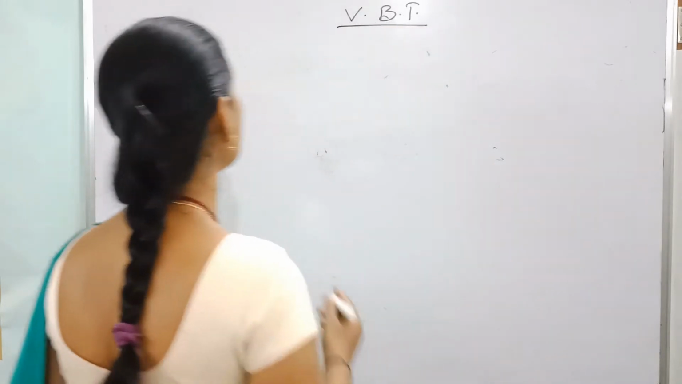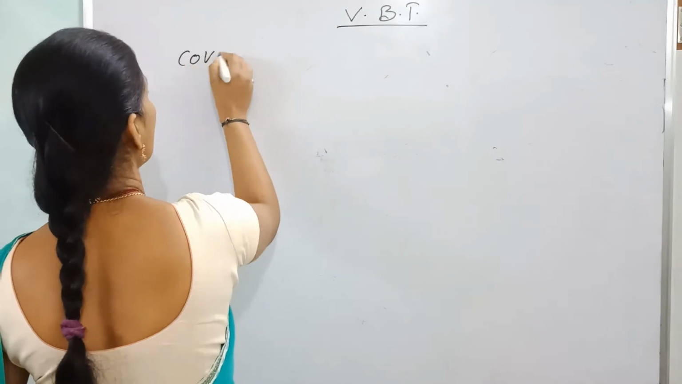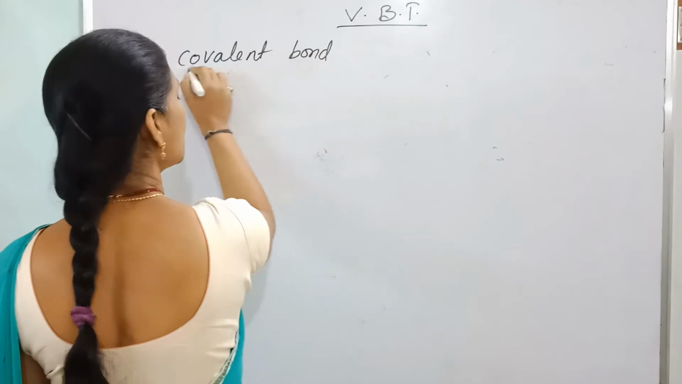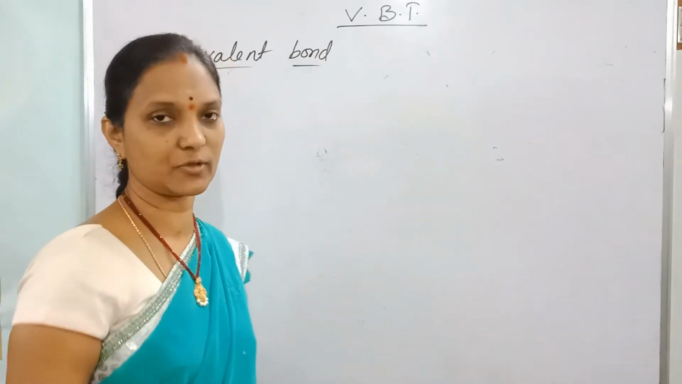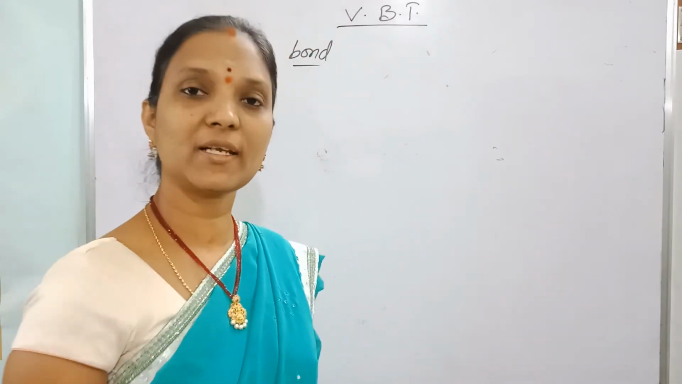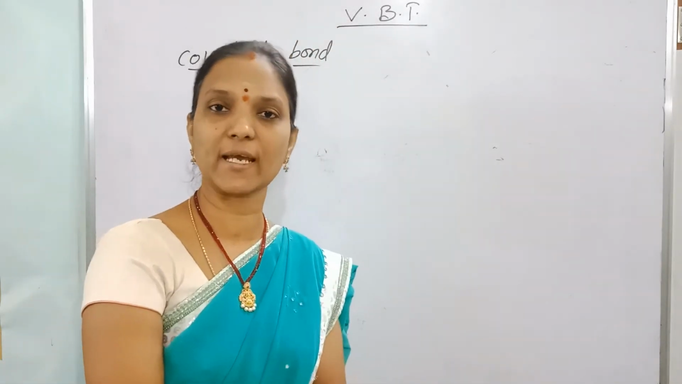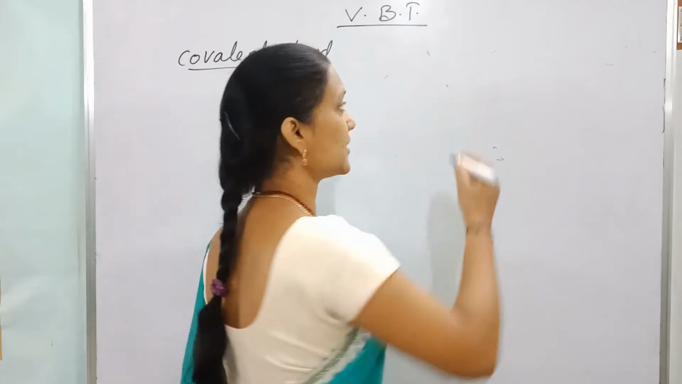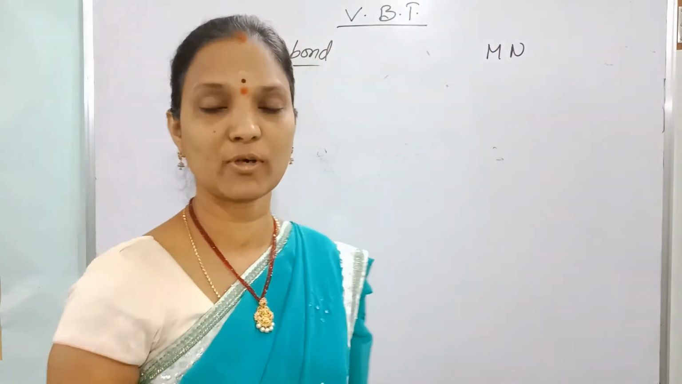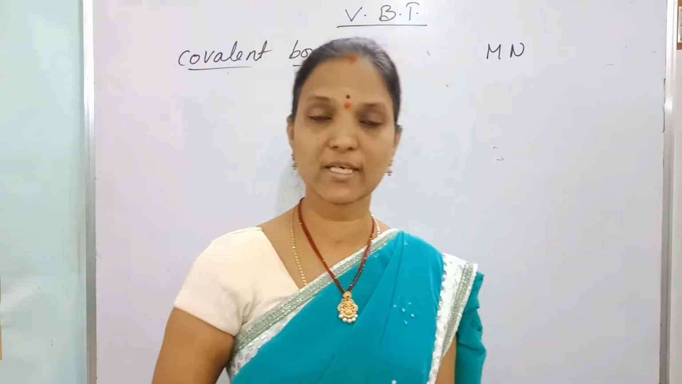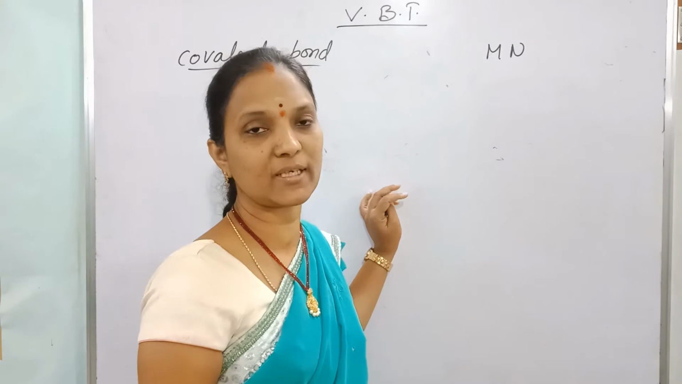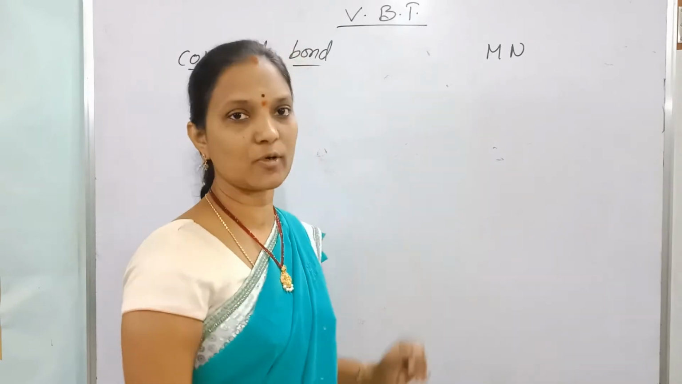First of all, what is a covalent bond? Ionic bond is formed due to transfer of electrons. Metals lose electrons, non-metals gain electrons. So ionic bond is generally formed between metal and non-metal. Definitely metal loses electrons and non-metal gains electrons, so transfer of electron takes place from metal to non-metal. That is an ionic bond.